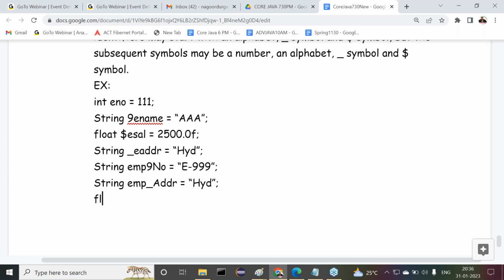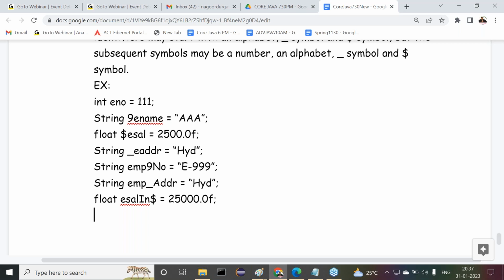Then float ECL$ is equal to 25000.0F. That's enough. These are the various examples I've given.